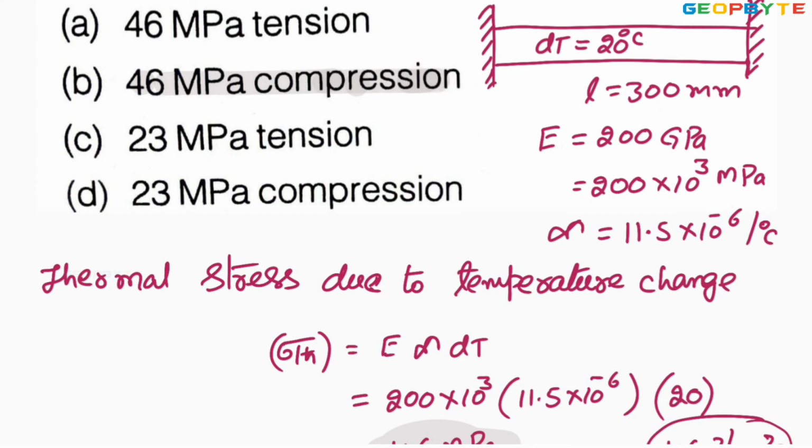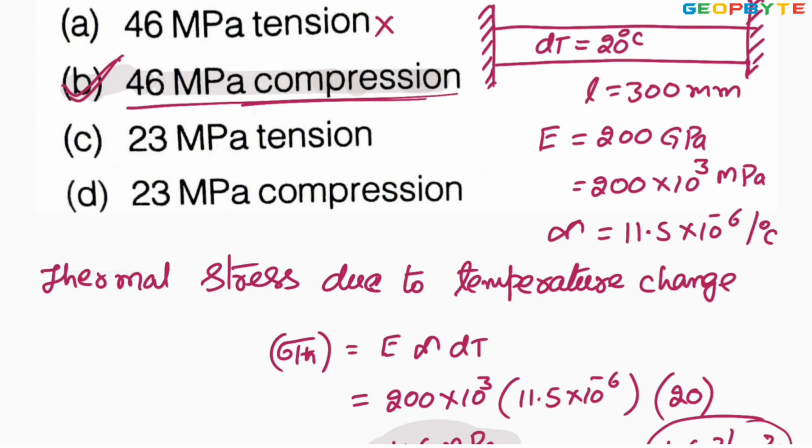The reason behind that is because of the increase in temperature. Here temperature is raised by 20 degrees centigrade. Because of that increase in temperature, the body tries to elongate. But fixtures are opposing the elongation. Therefore, the compressive force is developed on the rod. Because of the compressive force, compressive stress are developed. So option A, 46 megapascal tension, not tension. It is under compression. Therefore, option B is absolutely correct.